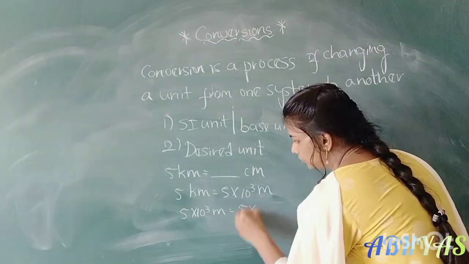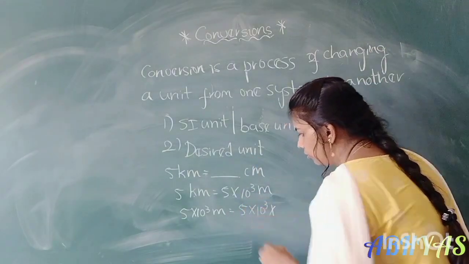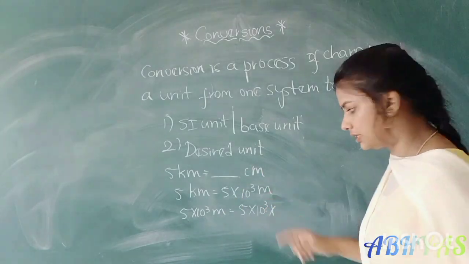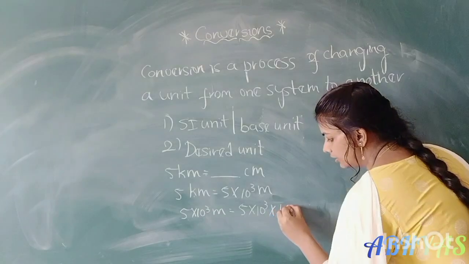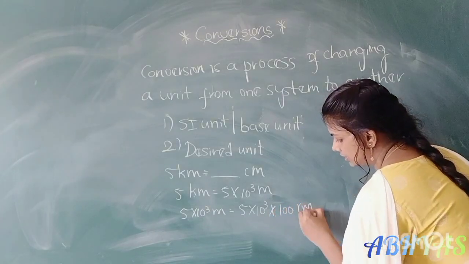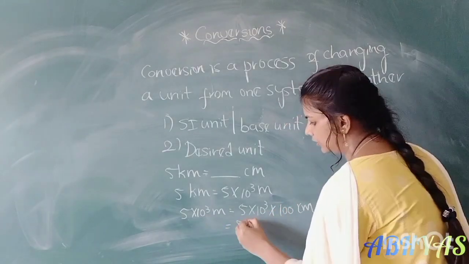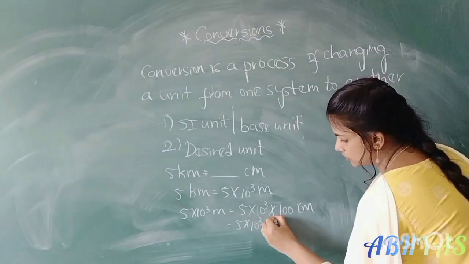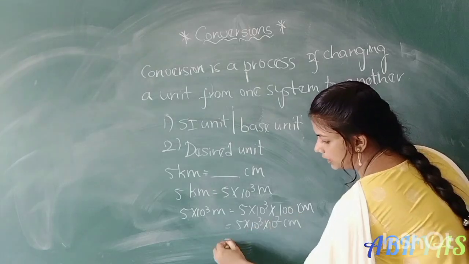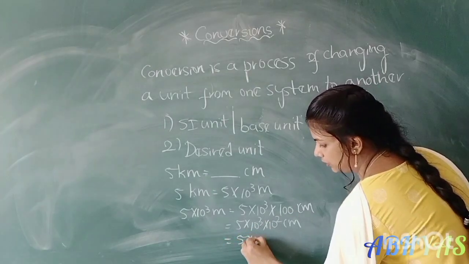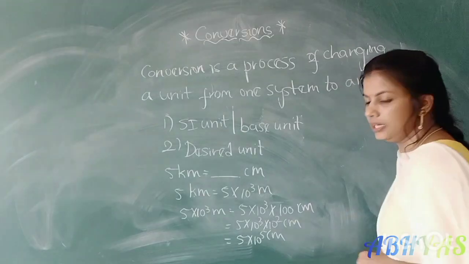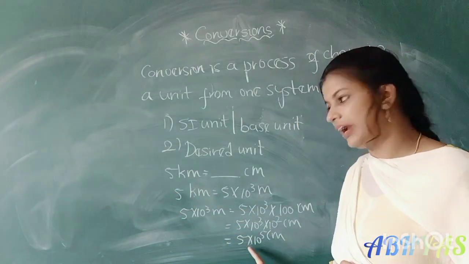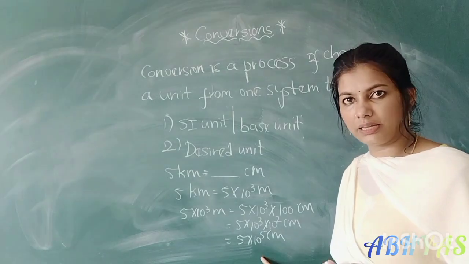So 5 into 10 cube into 1 meter equal to how many centimeters? 100 centimeters, right? So 5 into 10 cube into 100 centimeters, 100 means 10 square, right? 10 square centimeters. That is equal to 5 into 10 power 5 centimeters. So 5 kilometers equal to how many centimeters? 5 into 10 power 5 centimeters.